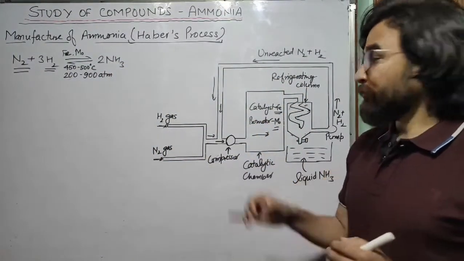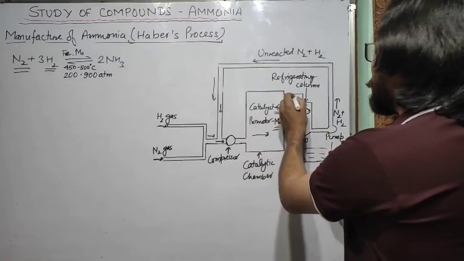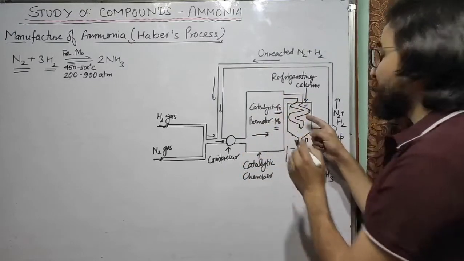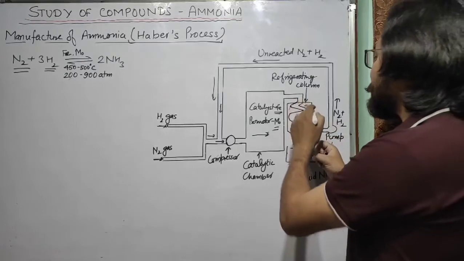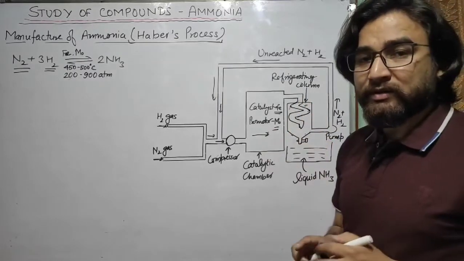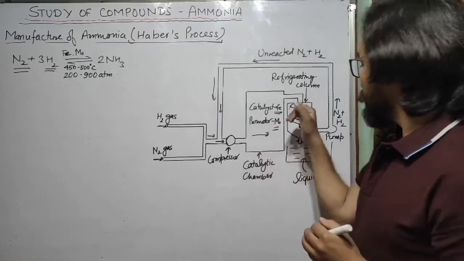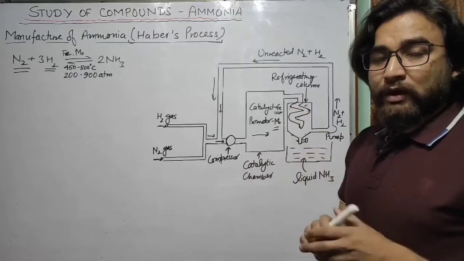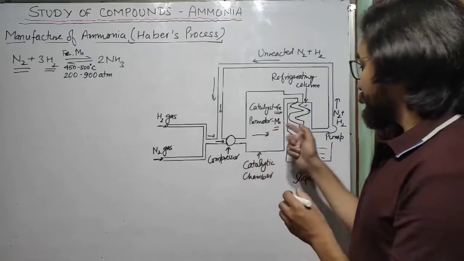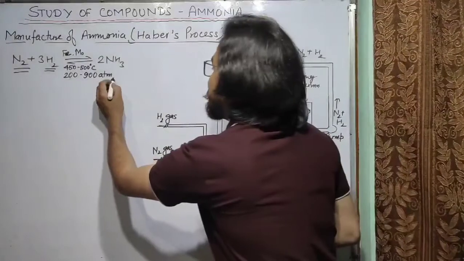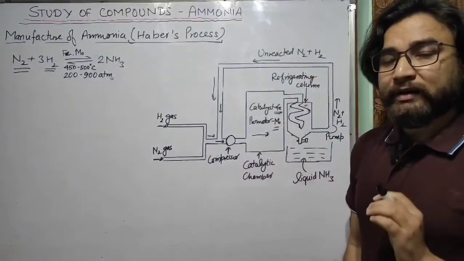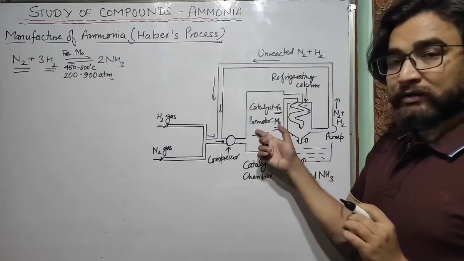Now the ammonia formed is passed through the refrigerating column. There are cooling pipes through which ammonia gas is passed, and the ammonia is cooled in these pipes. Now suddenly the pressure is reduced, since we know that the pressure is about 200 to 900 atmospheres in the catalytic chamber.